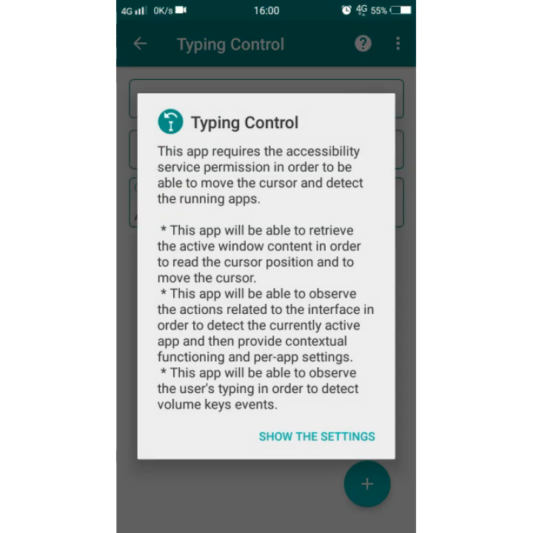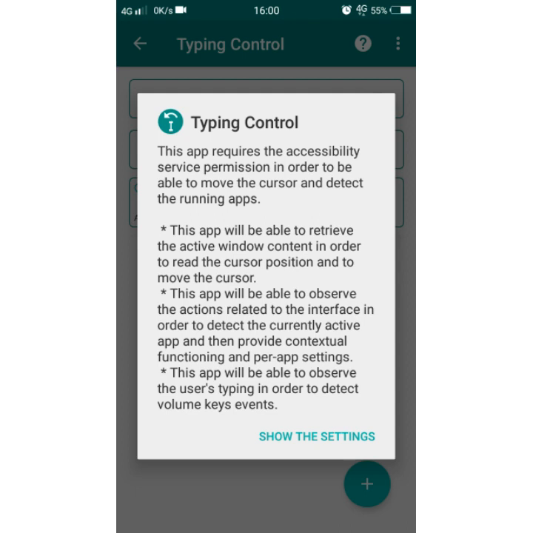and this app is saying it needs accessibility. So you need to show the settings, and you must read some instructions here. This app requires the accessibility service permission in order to be able to move the cursor and detect the running apps.